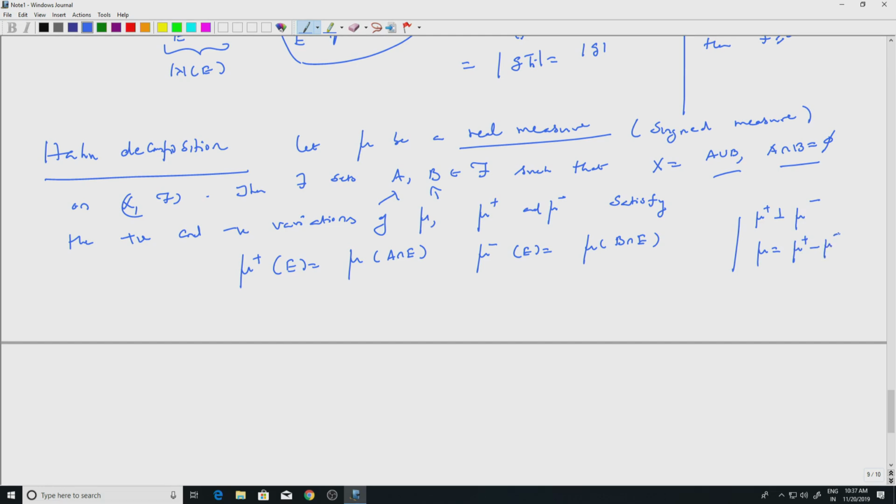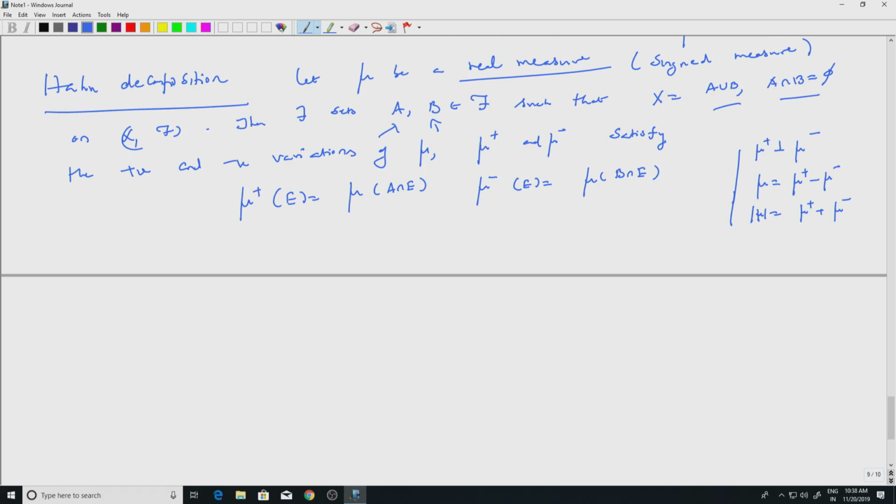Remember, this was very similar to the positive and negative part of the functions, right, and mod mu was the sum of them, okay. So, that is how we had defined this. Well, let us prove this. Let me draw an easy picture here. The space X gets divided into two parts. I will have A here, I will have B here, and mu plus is something which is concentrated here, and whatever is here gives me mu minus.